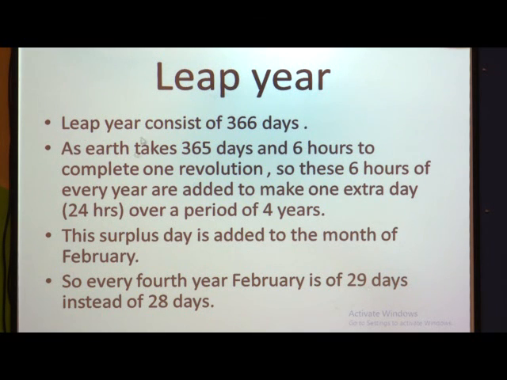So hope you understood what this leap year is, children. A leap year consists of 366 days. Every year 6 hours are taken and added to make one extra day over a period of 4 years, and this extra day is added to the month of February. Thus, we get Feb as 29 days in that leap year.